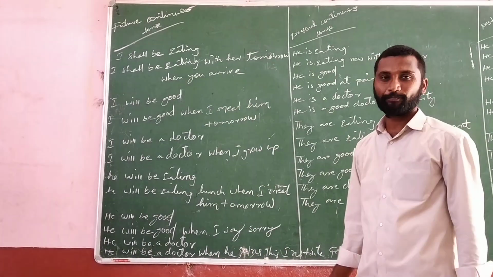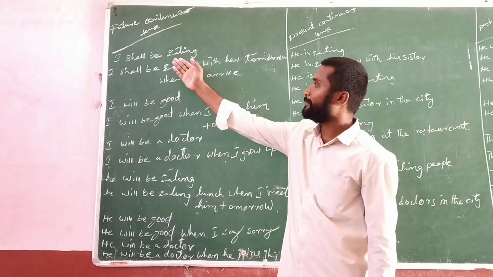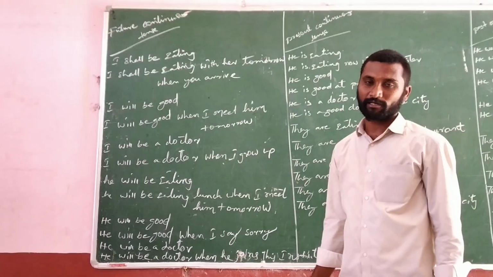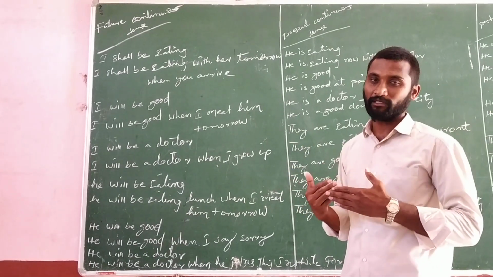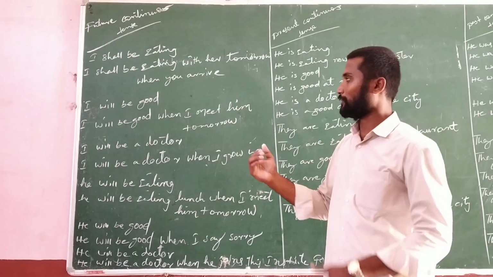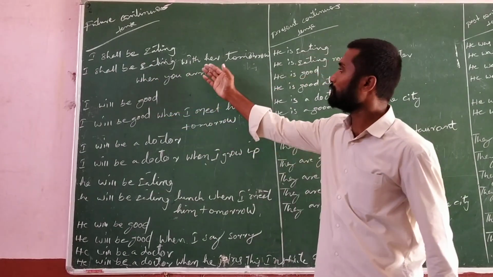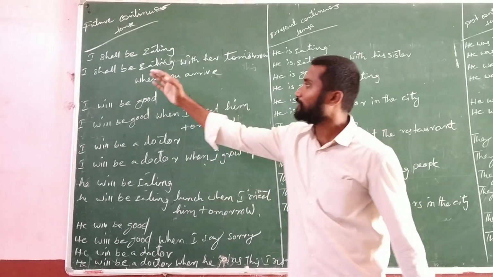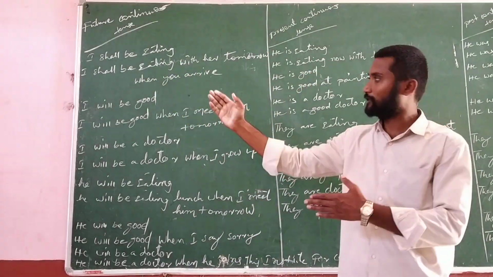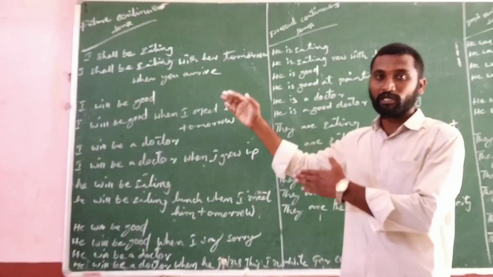I shall be eating. So here I shall be eating, we didn't write the object here. So when we add some extra words and information, we can expand the sentences. I shall be eating with her tomorrow when you arrive. For example, I shall be eating lunch with her.